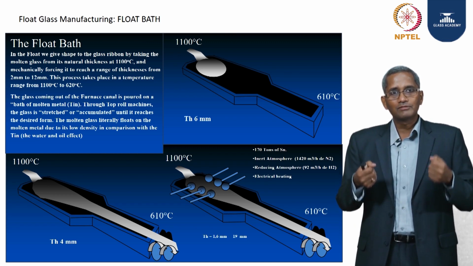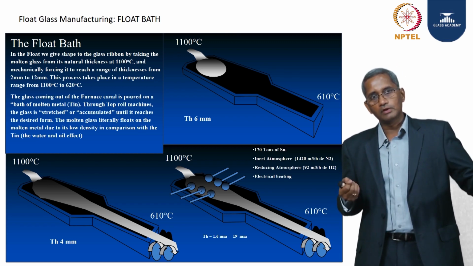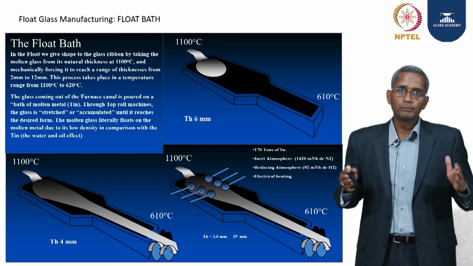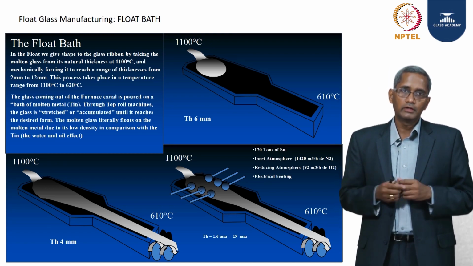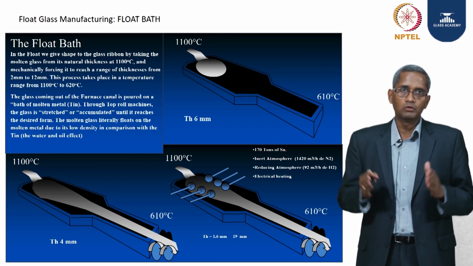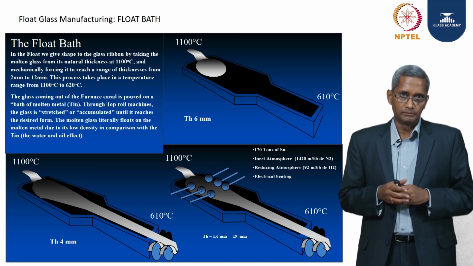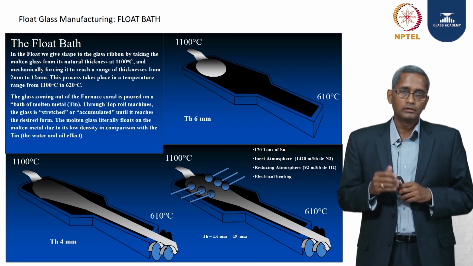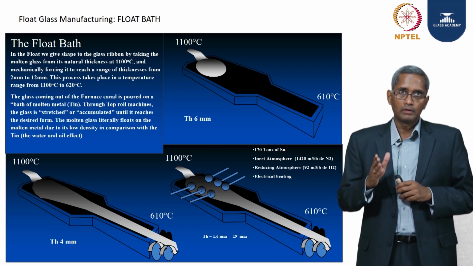So, if you want to make a glass thinner than 5.7, we need to stretch the glass and make it thinner. If you want to make a glass which is thicker than the equilibrium thickness of 5.7, we need to compress the glass and make it thicker. And this is done on the bottom right picture.